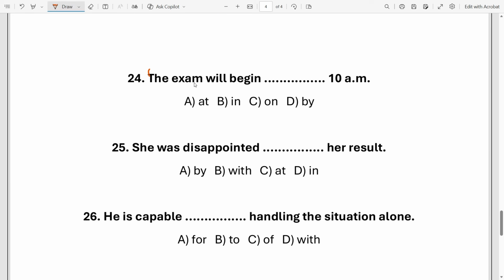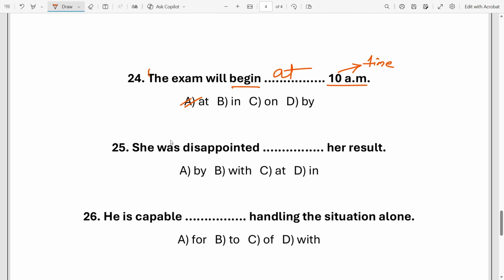Look, the exam will begin dash 10 a.m. So this part is very much important. 10 a.m. suggests a specific time. Understand? Specific time. So tell me the right preposition. Which preposition do we have to use before time? Obviously option A, at. So the exam will begin at 10 a.m. Actually 10 a.m. is a specific time.